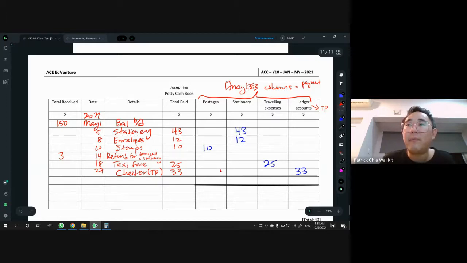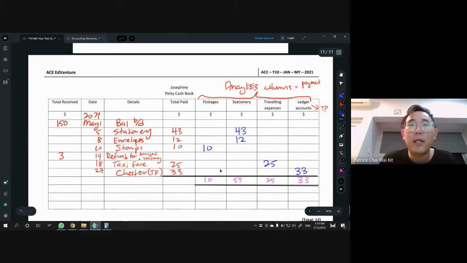So by doing this, you will also get marks here. Okay, so postage is $10, stationery is 55, and then 25, and then 33. By doing this, you get 1 mark for the analysis column.